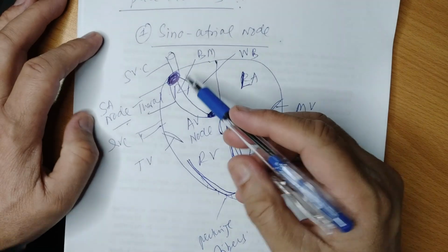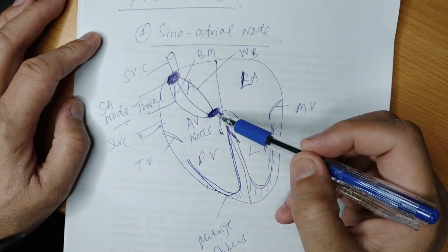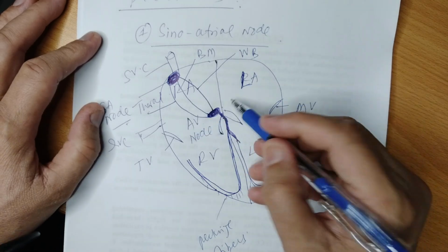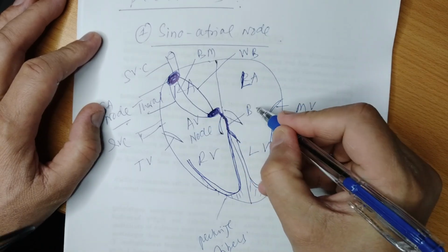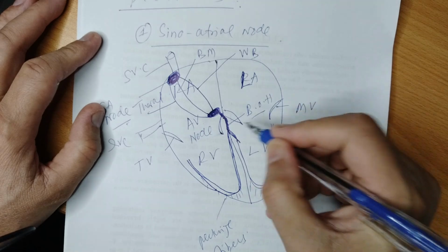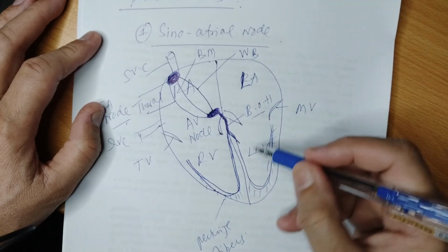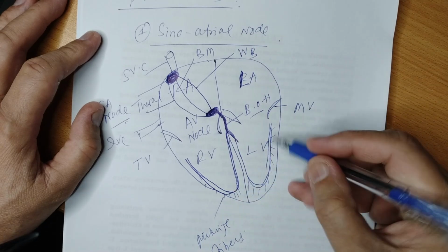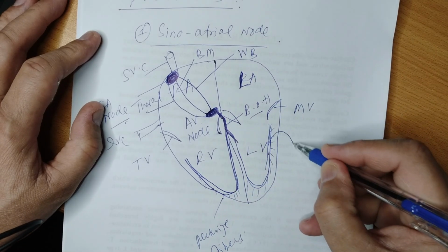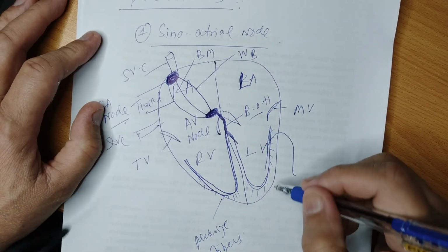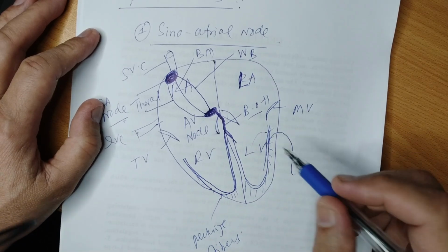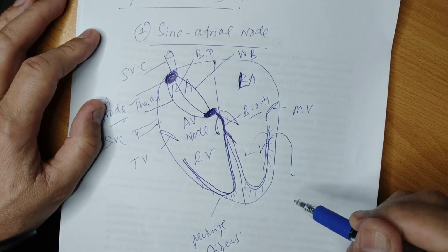The impulse generated by the SA node is transmitted to the AV node through the Wenckebach, Bachmann, and Thorel fibers, and then into the bundle of His. From the bundle of His it is transmitted down into the left bundle and right bundle. The left bundle further divides into the left anterior branch and posterior branch, that is known as the anterior fascicle and posterior fascicle.